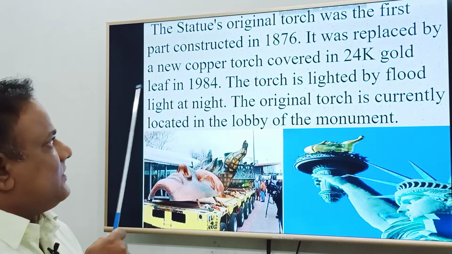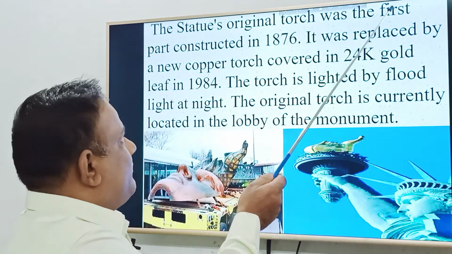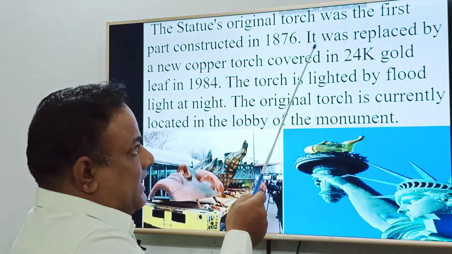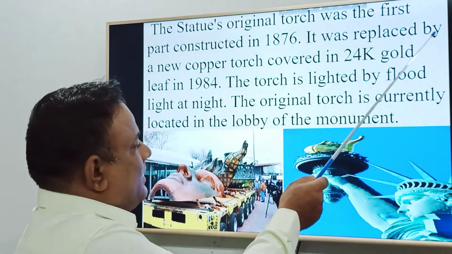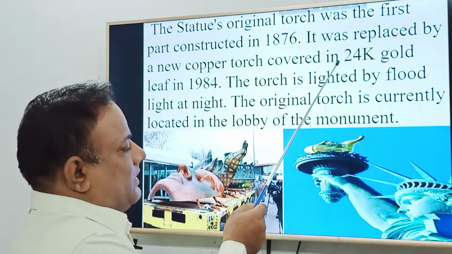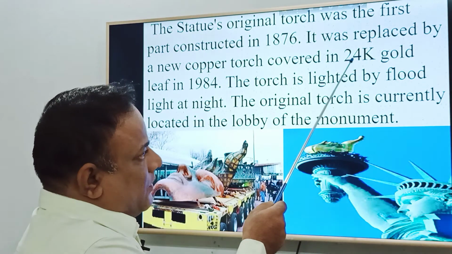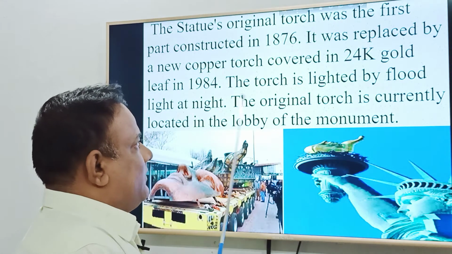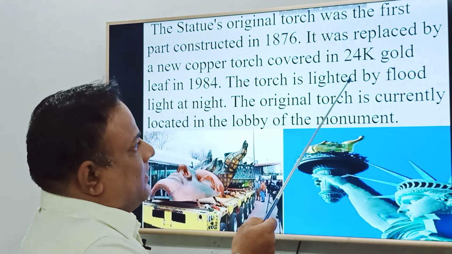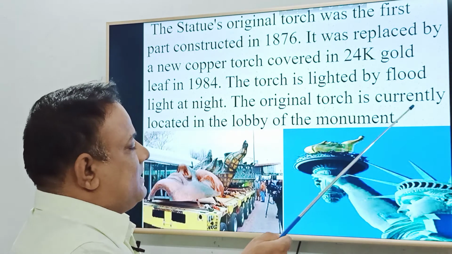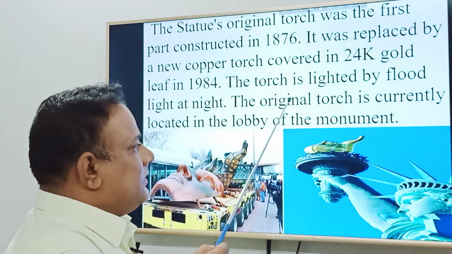The statue's original torch was the first part constructed in 1876. It was replaced by a new copper torch covered in 24-karat gold, lit in 1986. The torch is lighted by flood light at night. The original torch is currently located in the lobby of the monument.